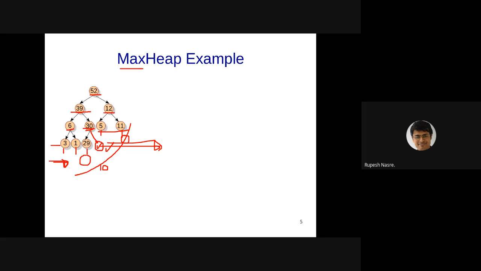For example, I'm just giving you a fictitious example. If I reorder these as 6, 5, 30, 11, and if I insert 52, then 39, then 12, and then I insert 6 and 5, which are going to be the children of 39, that is okay. But then 30 and 11 will become children of 12, which does not satisfy the heap property.